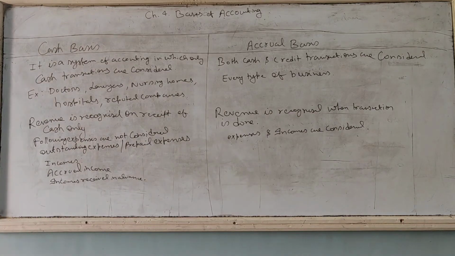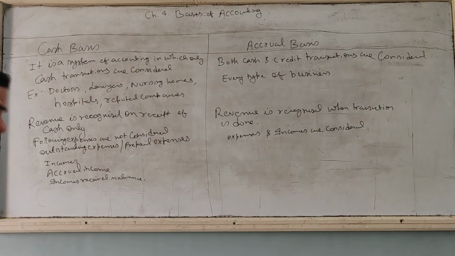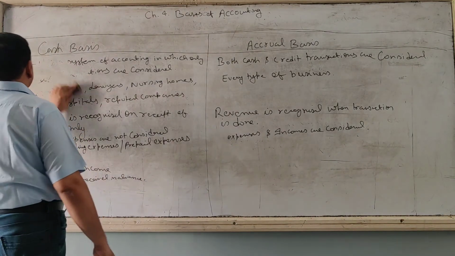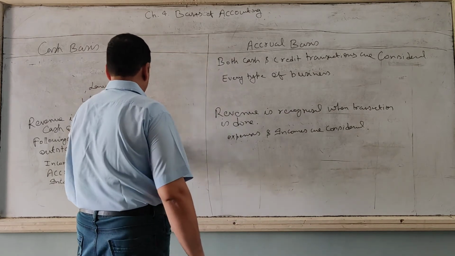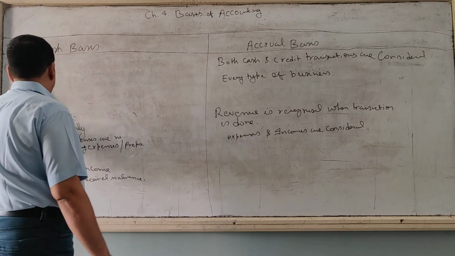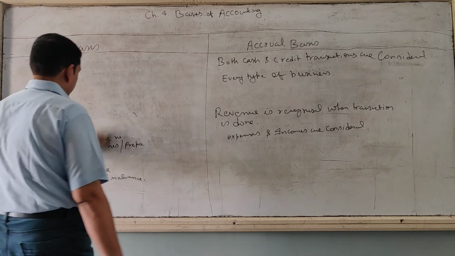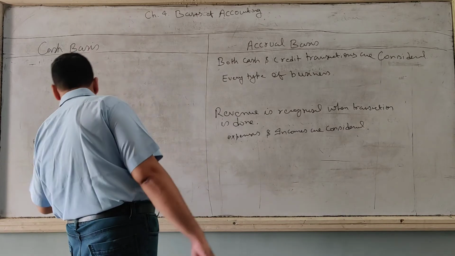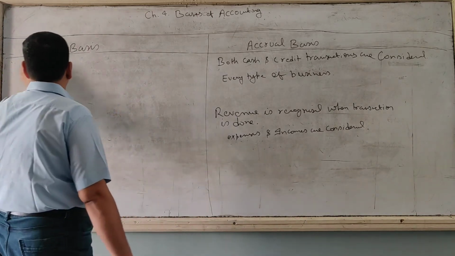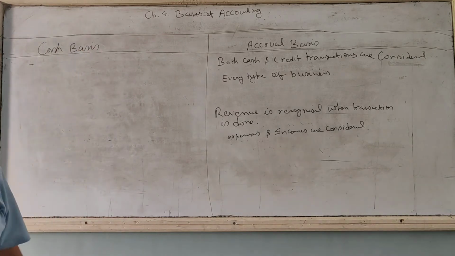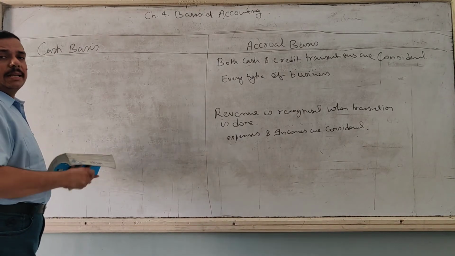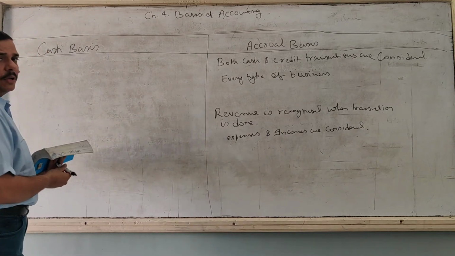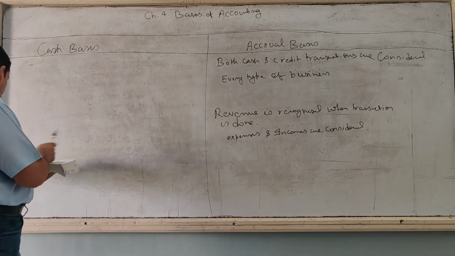Now I will explain how it affects your accounting by an example. First understand how accounting is done in cash basis. Afterwards, I will give you an example about the accrual basis of accounting.